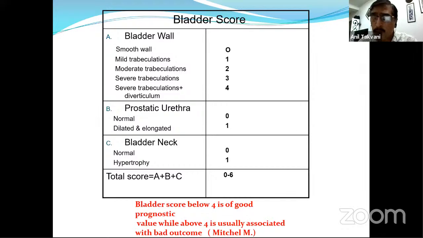Any score more than 4, you can predict that the bladder is likely to behave badly, and in that case you have to plan your follow-up and investigations accordingly, because the patients who are doing well will get exhausted if you plan a similar protocol of investigations in the follow-up. So this is a little bit of information. This is not sacrosanct, but we can get an idea of how the patient is likely to behave in the initial years, and plan further follow-up and investigations accordingly.